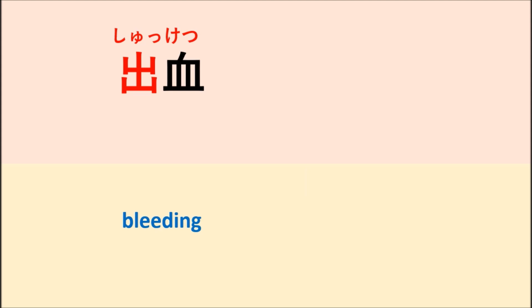出血 means bleeding. Here we have the kanji shutsu, which means go out. But ketsu is from the kanji for blood. So when you put the kanji for get out and the kanji for blood together, it means bleeding. And you can say shukketsu.